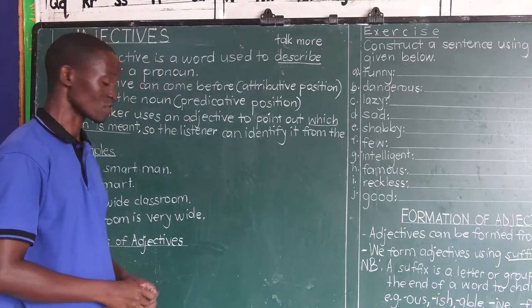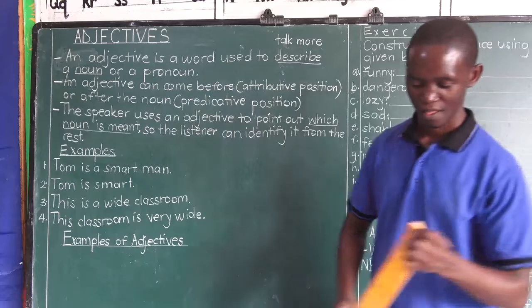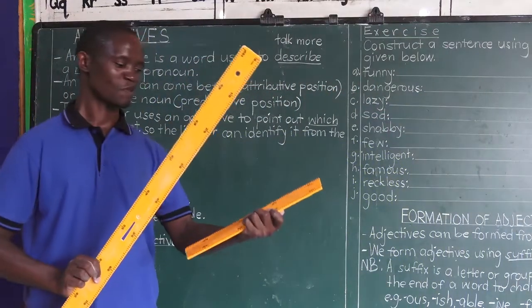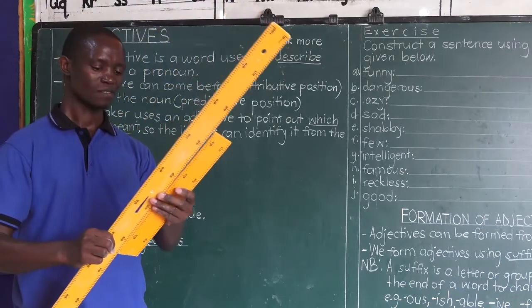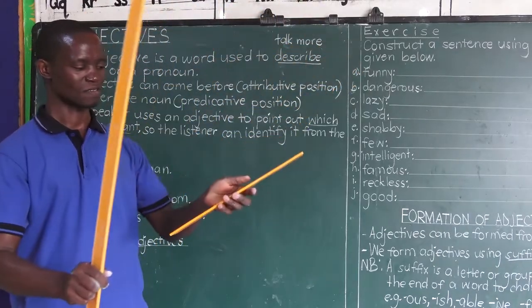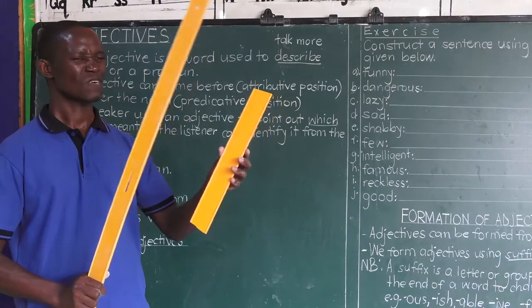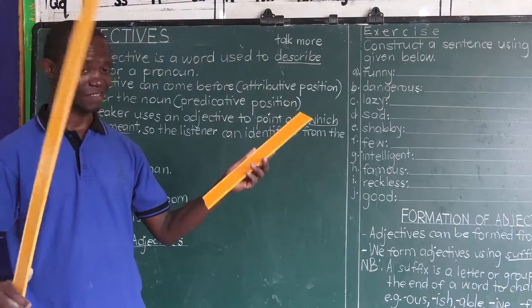We have rulers here. Our rulers are here. Okay, this may be a piece, but take it to be a ruler. One is this, then the other is this one. So if I tell you to go and get me a ruler, leave alone the size.